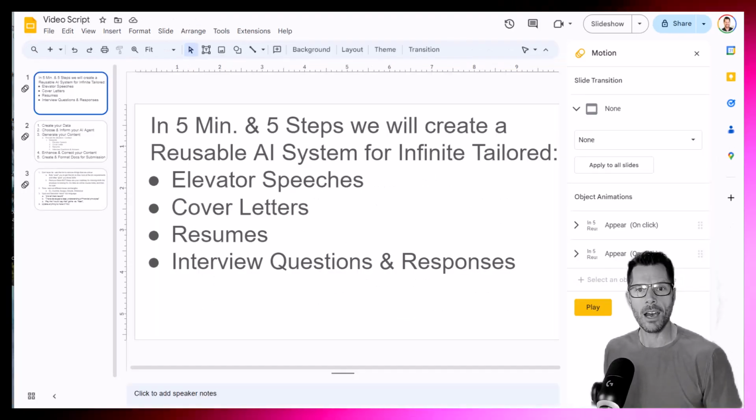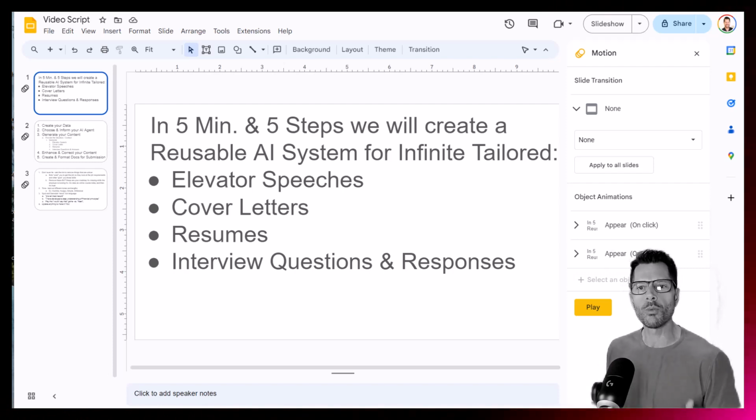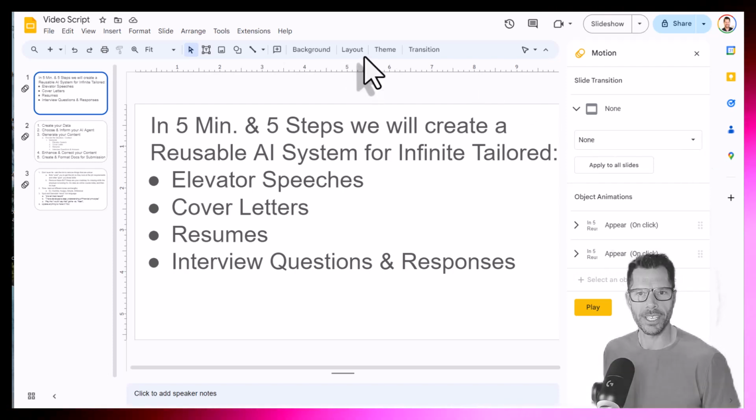So that is how you can make a reusable AI system for yourself, where you can then create elevator speeches, cover letters, resumes, whatever you want for this job journey.